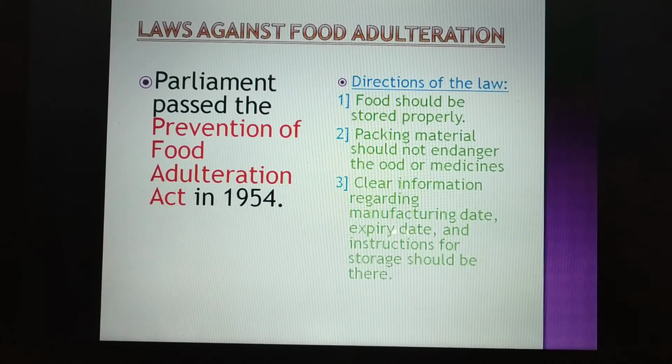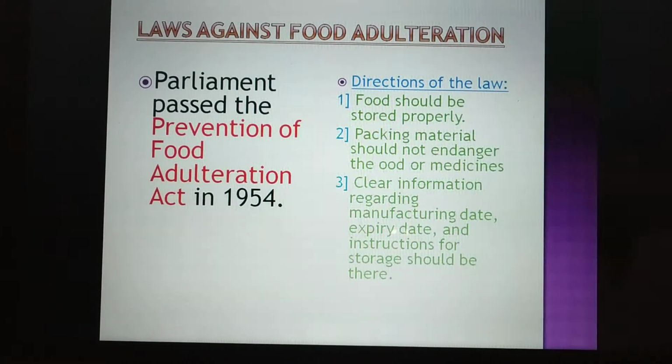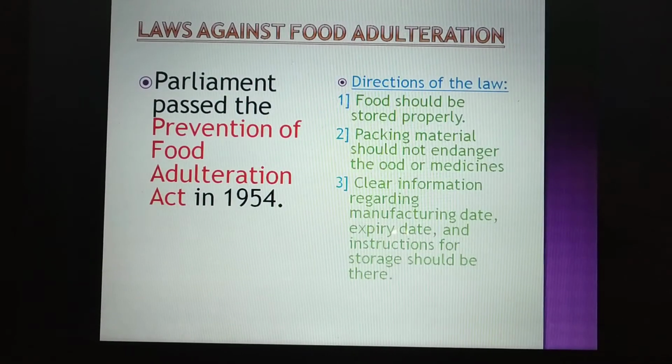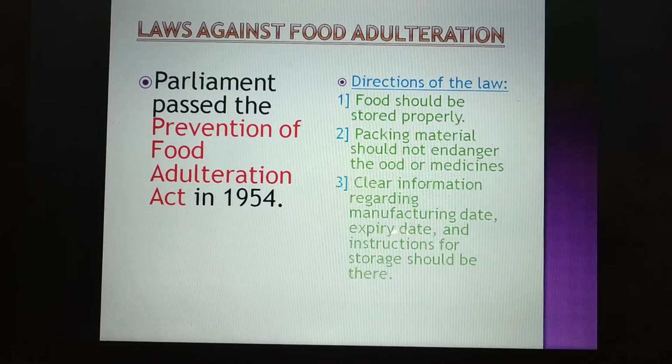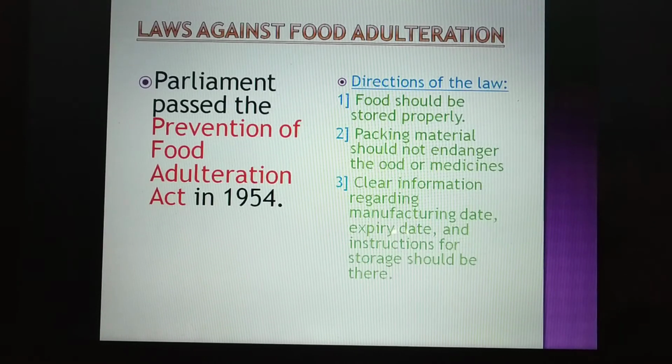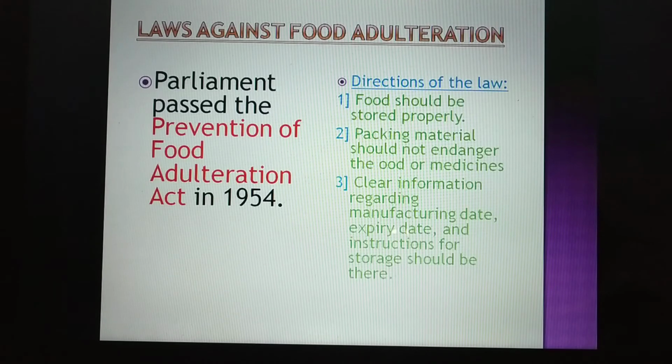So what happens if these 3 rules are not followed? If it is found that any organization is not following these rules, then Parliament acts. This law has been amended from time to time, and according to this law, there is a provision of life imprisonment for the person who does not take proper care and adulterates food with harmful substances.